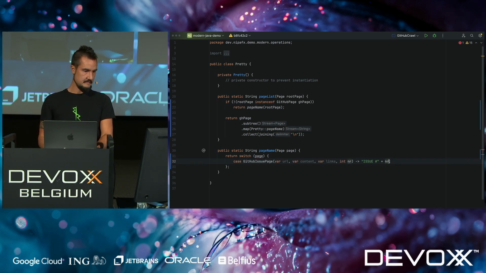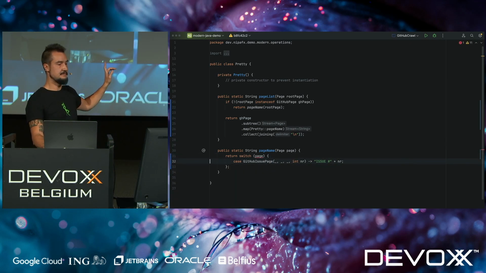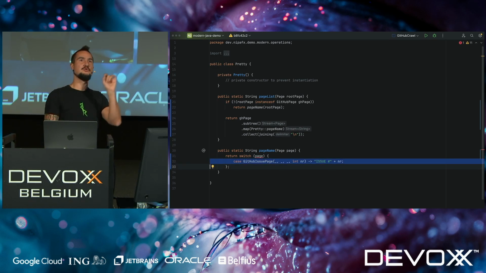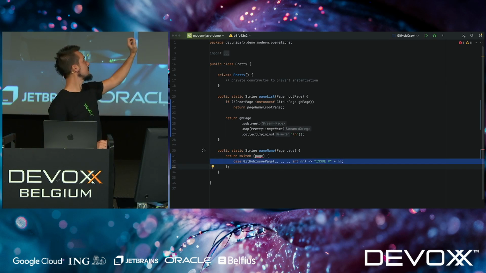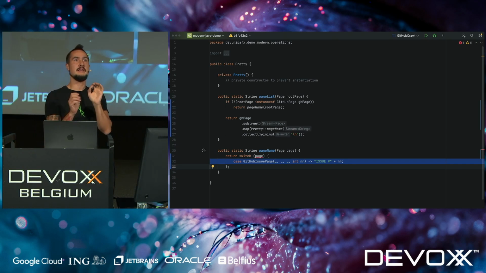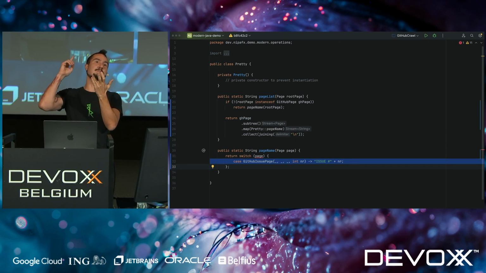And again, now we're in the situation, this is all very pointless, right? So again, we can use the underscore and do this. And so this now means, if you look at the left-hand side, you will see immediately what I care about. And you don't see what I'm doing with it. To see what I'm doing with it, you have to look at the right-hand side. But on the left-hand side, you see what I care about. I care about it's an issue page, and I care about its number.